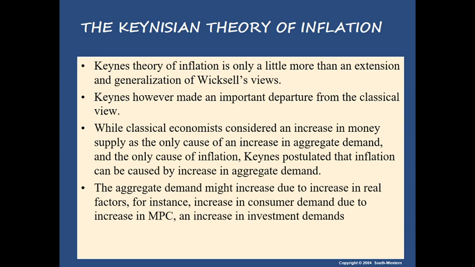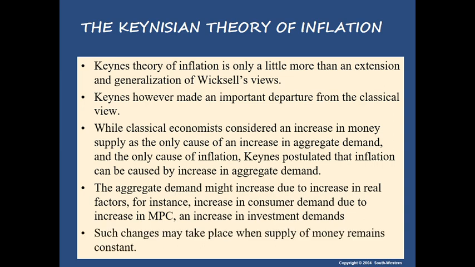So these are already given. What is C? Increase in consumption demand, consumer demand due to an increase in MPC. And what is I? Increase in investment demand. And what is G? Increase in government expenditure. And what is Xn? It is due to an increase in net exports. All these factors are called real factors, because they will create more demand for goods and services as people have more income, and this can also cause inflation.